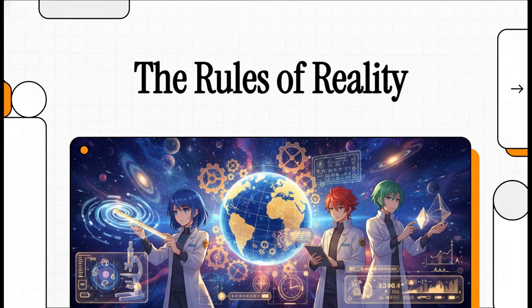Welcome to this explainer. If you really stop and look around, the universe feels completely chaotic and entirely unquantifiable at first glance. I mean, from the massive expanse of entire galaxies down to the invisible, buzzing dance of subatomic particles. Reality is just a total mess of extremes. But science is all about finding order in that chaos.